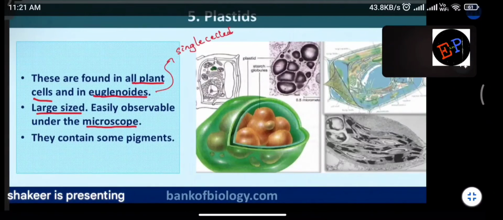Mitochondria could be observed only when stained. That was what we studied in the last class. Stained means what? When we add some color to the cell, that color will be taken up by the mitochondria, then only we can observe the mitochondria. But these plastids are so big that we can easily observe them under the microscope. This is the difference. And they contain some pigments.